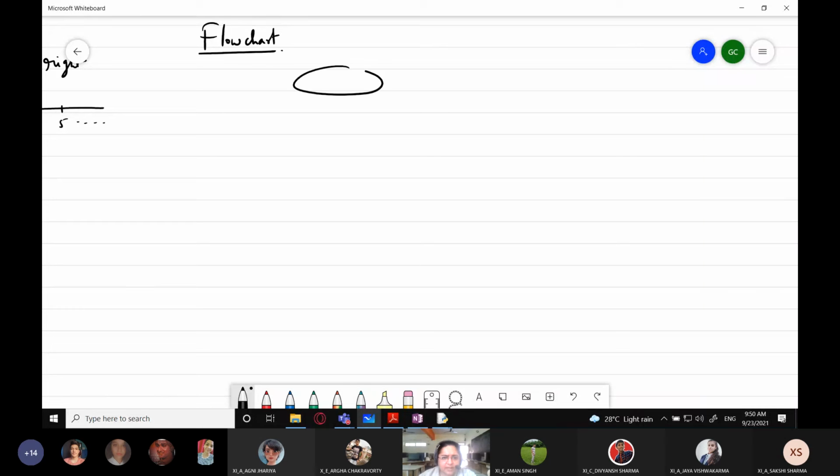First thing, start your program. Now, what we need is to accept a number. So I'm drawing the input box here and I'm writing here, read num. That is accept a number, right? Read num from the user, or you can also write input num. Now this num is given to you.